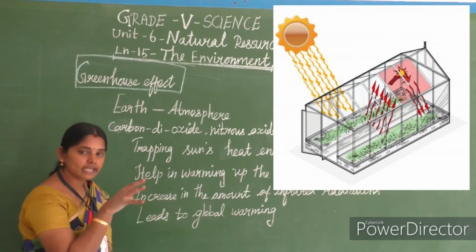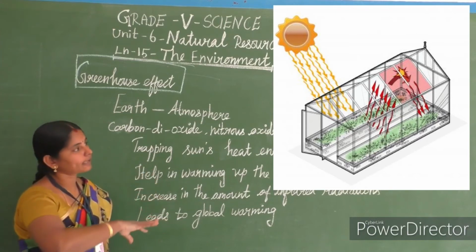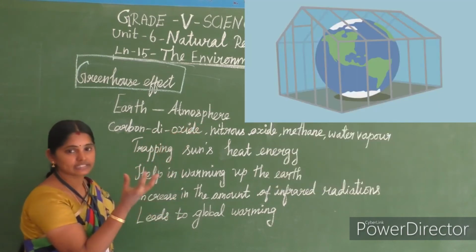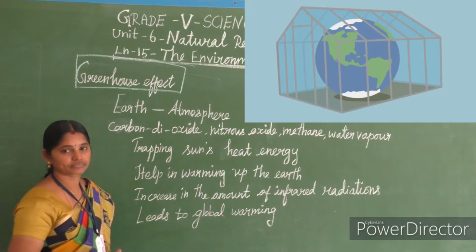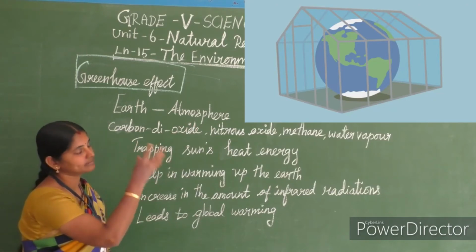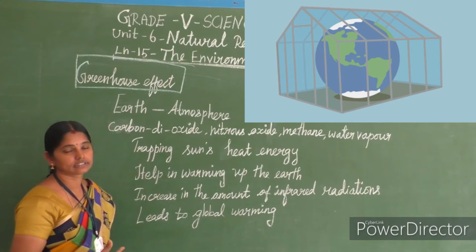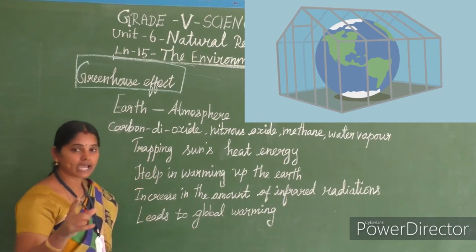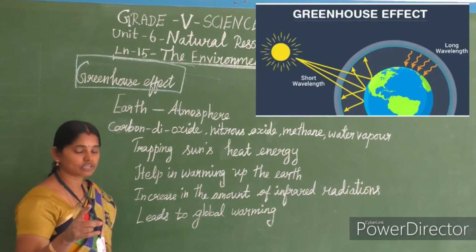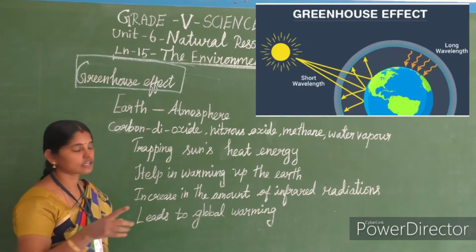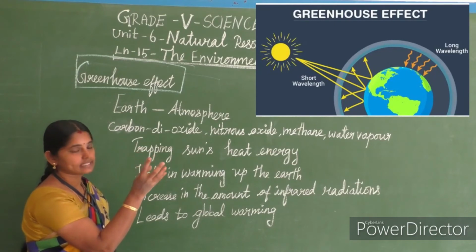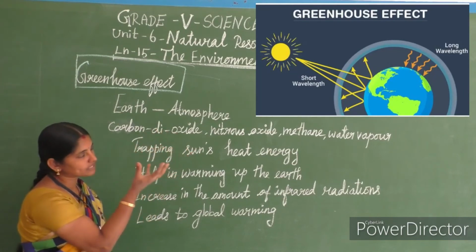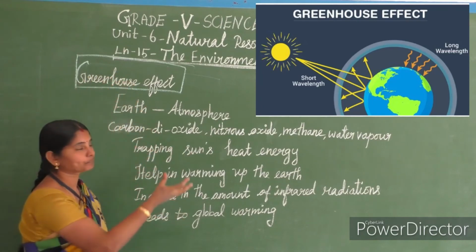Clear, children? The same concept is applied naturally. Look at the earth. Naturally, this greenhouse effect is there in our earth. The atmospheric gases, the percentage of gases in the atmosphere we studied in the previous lessons, isn't it? Carbon dioxide, nitrous oxide, methane, water vapor are present in the atmospheric gases.